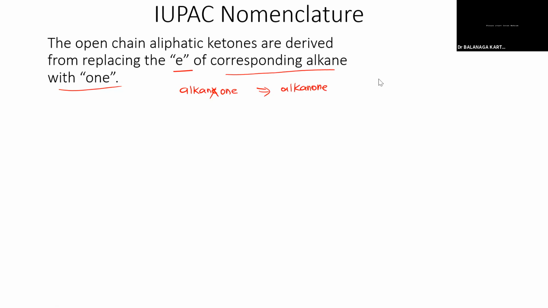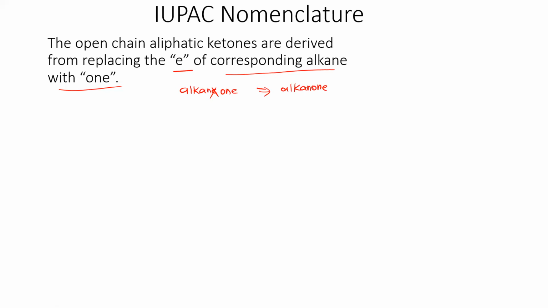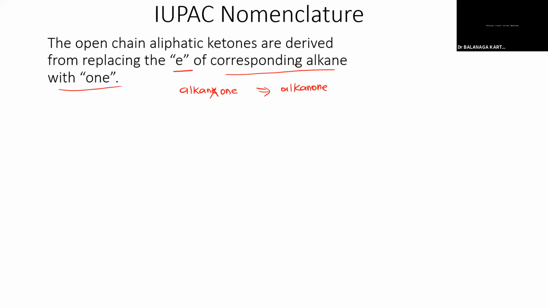So if I want to form a ketone, how many carbons should be there minimum? Three, sir. Yes, very good. 3 carbon atoms are needed, because in a ketone the C double bond O group is there, and on both sides I have R groups. That R may be at minimum a CH3 group. If it is CH3, then totally 1, 2, 3. Total 3 carbon containing ketone. So if I want to form a ketone, I need a minimum of 3 carbon atoms. Otherwise, we can't form a ketone.